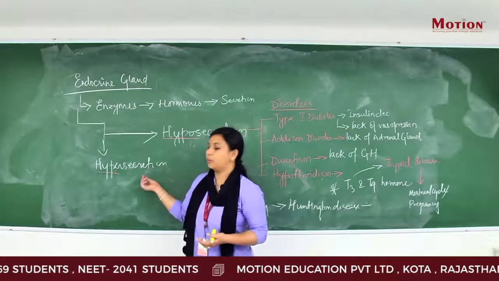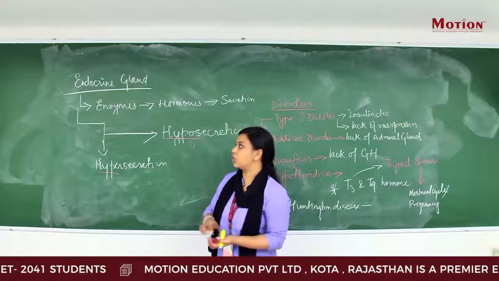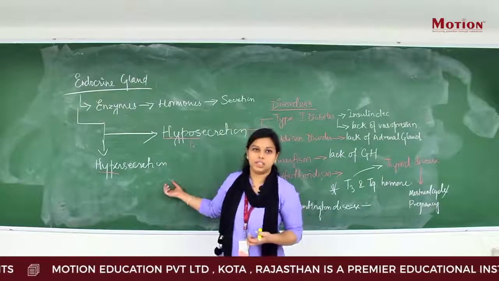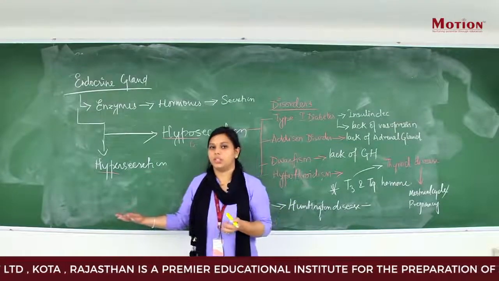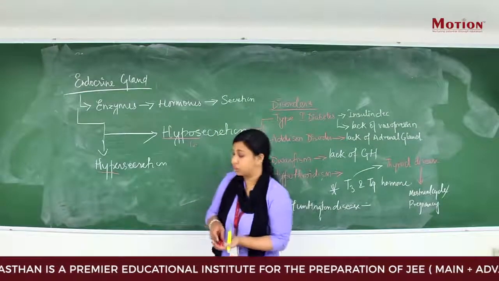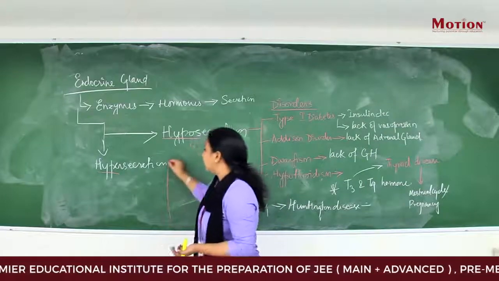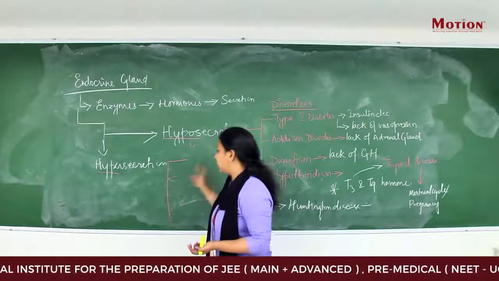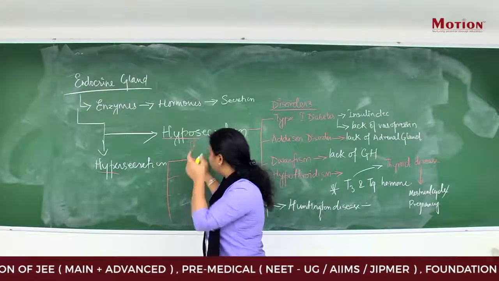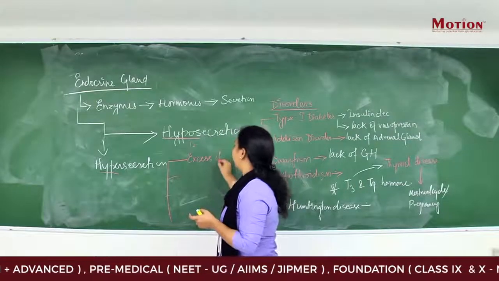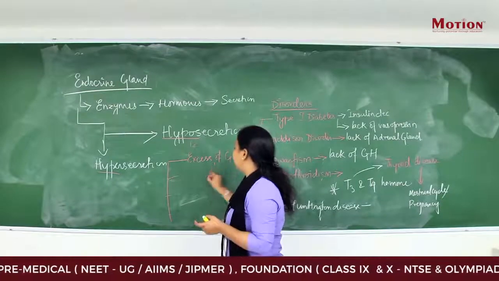Next we are going to talk about the hypersecretion of the endocrine gland. The word suggests that there is an excess of secretion of the particular hormones, and that leads to particular disorders. So what are the different diseases that are there because of hypersecretion? First is the excess of growth hormones, and because of that there are 2 disorders.